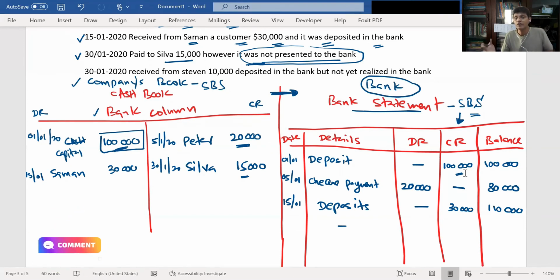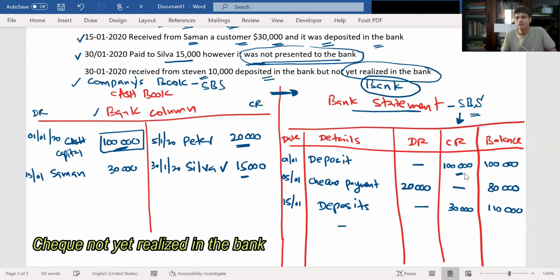Okay, they are not aware of this check, whereas the accountant of your company, SBS company, knows he has issued a check, so he has to account for it. He accounted. Okay, next, 30th January 2020, received from Stephen 10,000, deposited in the bank but not yet realized in the bank. Underline these two. So not presented and not realized.